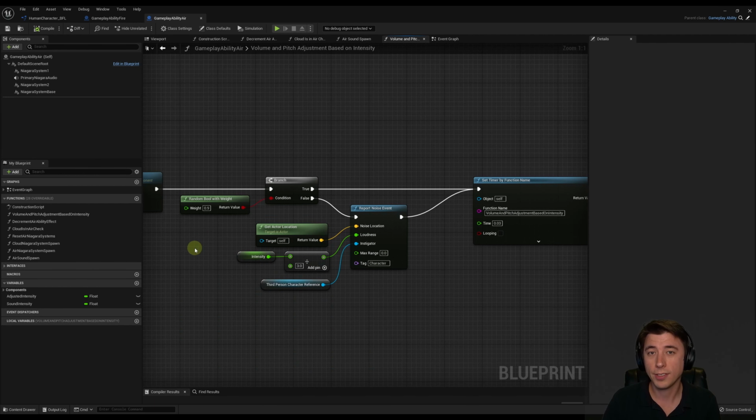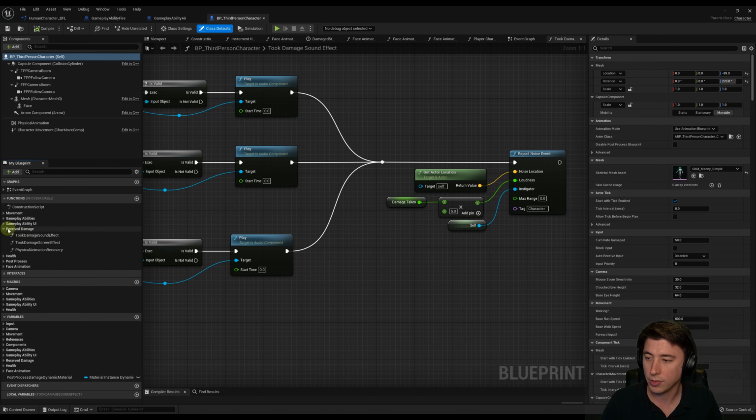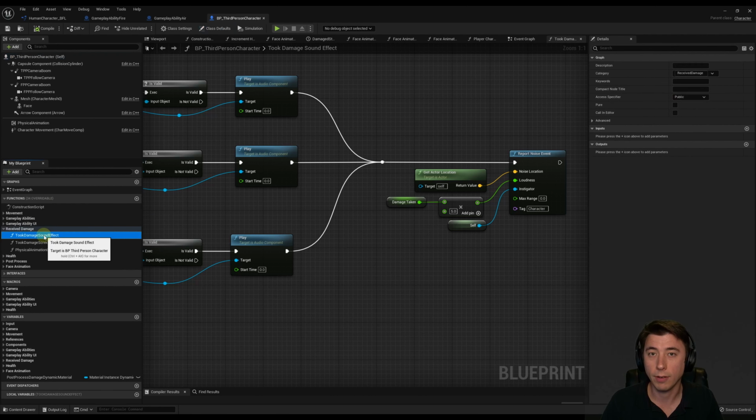So a few more sounds that we've already done in this series. So we have our pain vocalizations, what are actually grunts. So that was episode 42. So for that, I'll go to the content drawer, core folder. We set those up on our third person character blueprint. And in our functions under receive damage, it's the took damage sound effect function here.